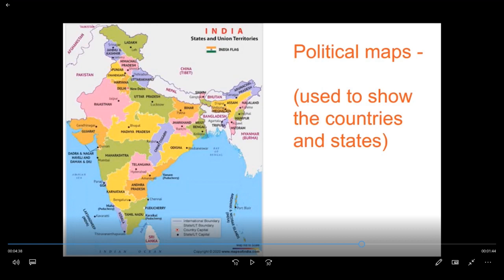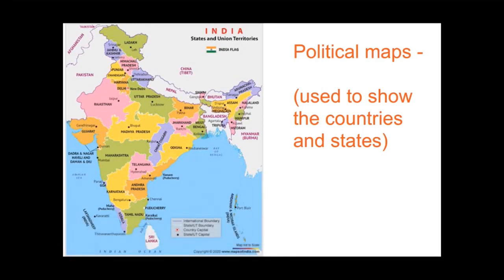These are the capitals, and you can see the symbols highlighted with black dots. Different colors are used in the political maps to identify various states and their capitals. Once more, political maps are used to show the countries and the states.